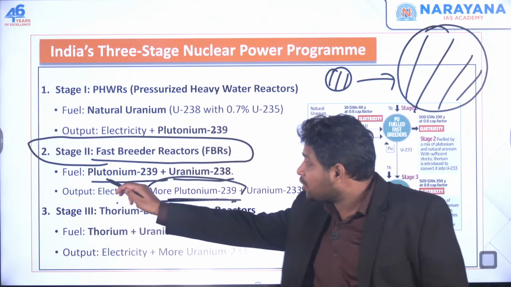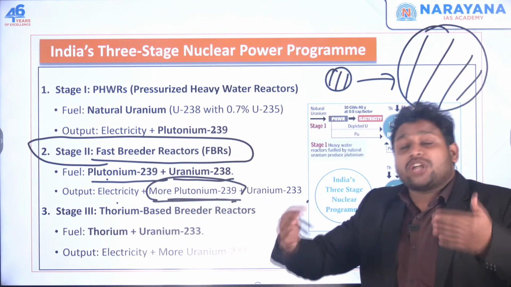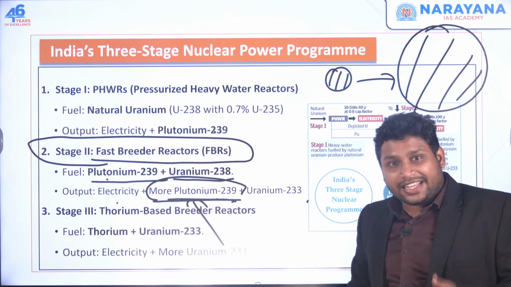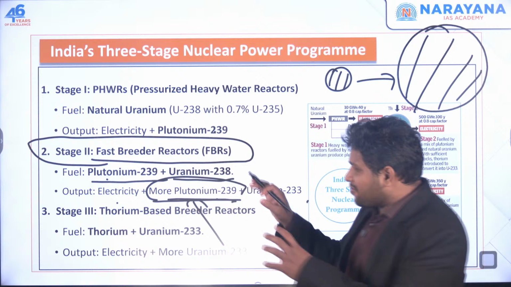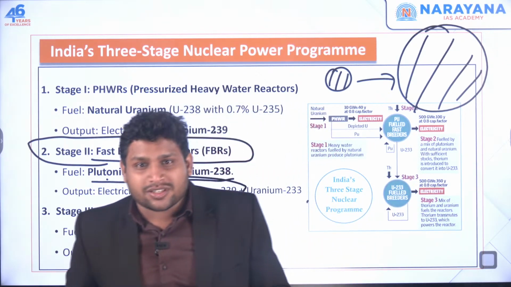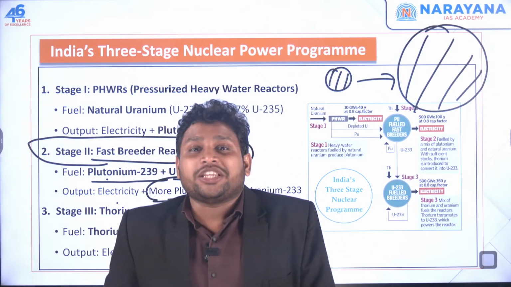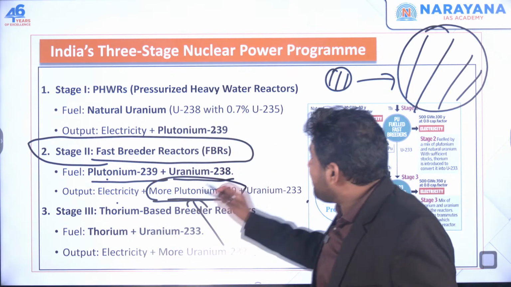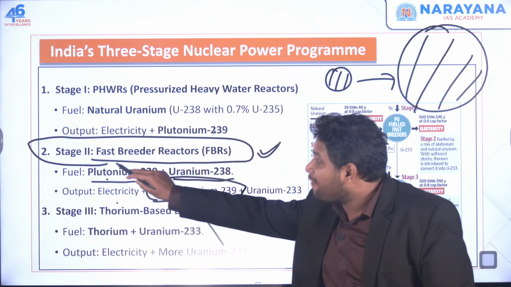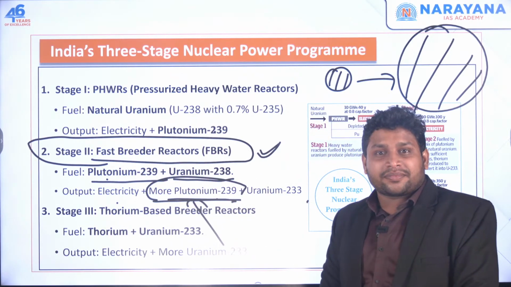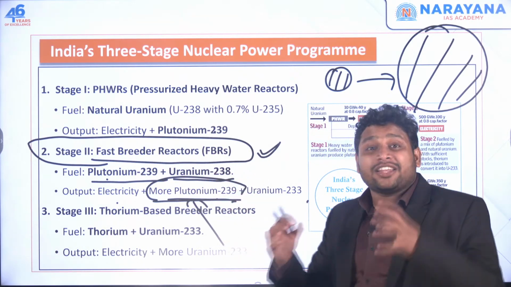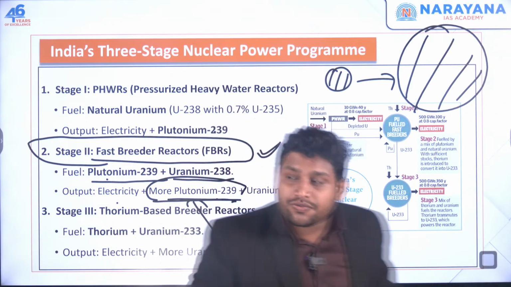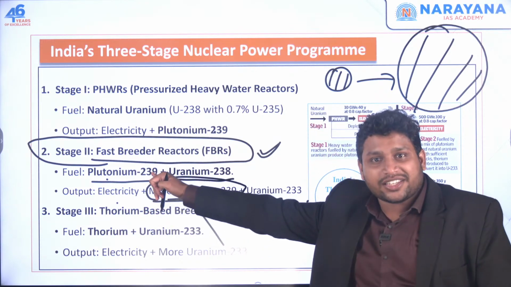The same plutonium which is used over here, 2 times, 3 times, 4 times or 5 times the same material we get in this reaction. So it is very similar to a breeding process, wherein someone is giving birth to many children. That's the reason we have given this stage the name fast breeder reactor. So it is breeding the fuel. We said we need more uranium, or we need that nuclear fuel. So we are increasing the fuel through this second stage.